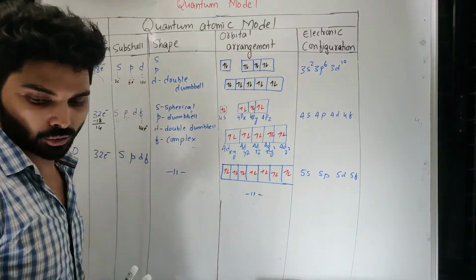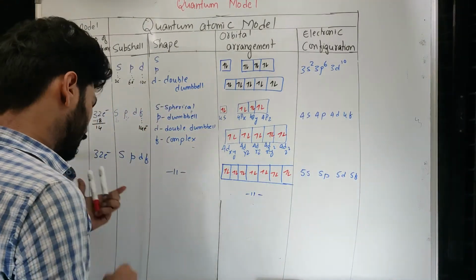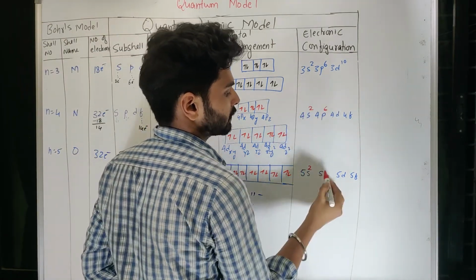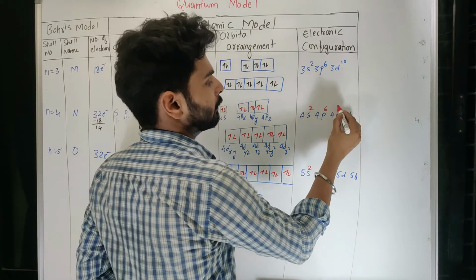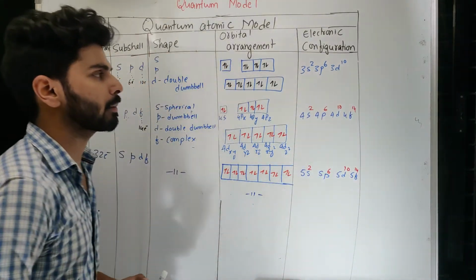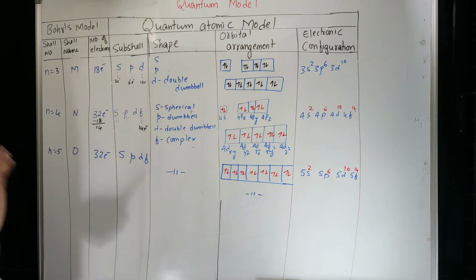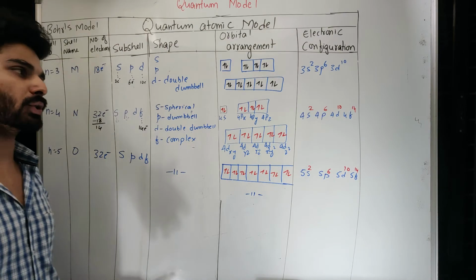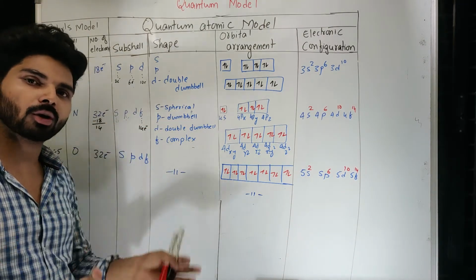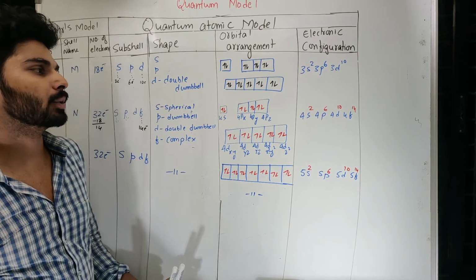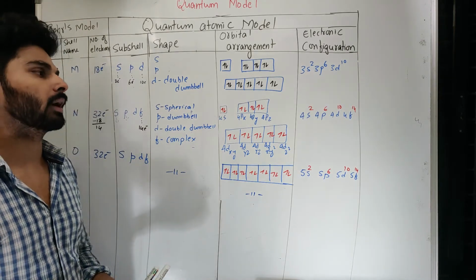Remember here, whenever you see S, a maximum of 2 electrons can be filled. Whenever you see P, a maximum of 6 electrons can be filled. D means 10, F means 14. So this is what you have to remember. S, that may be 1s, 2s, 4s, 5s, a maximum of 2 electrons can be filled because they are electrons revolving in a spherical manner. That means spherically you can only fix 2 electrons.